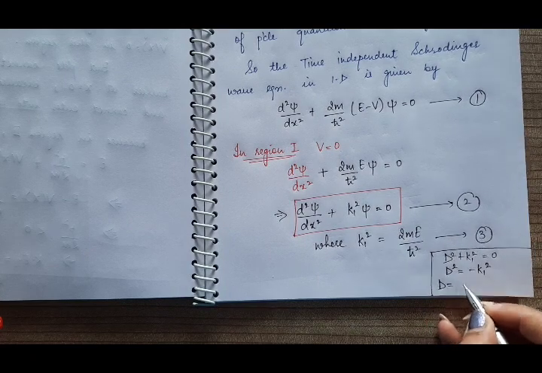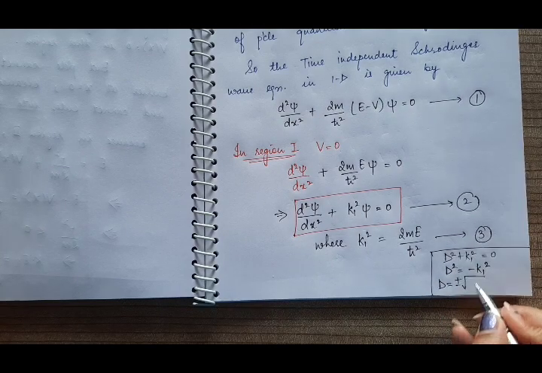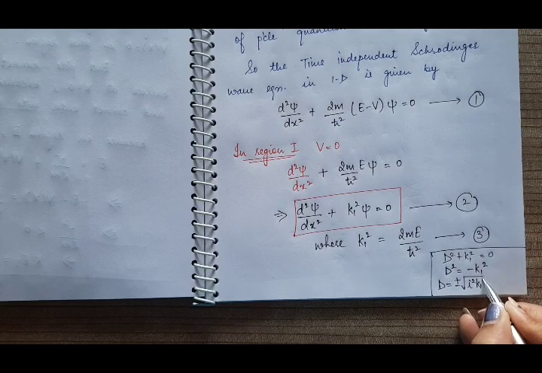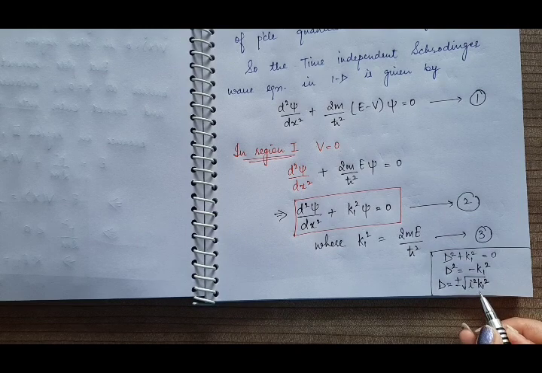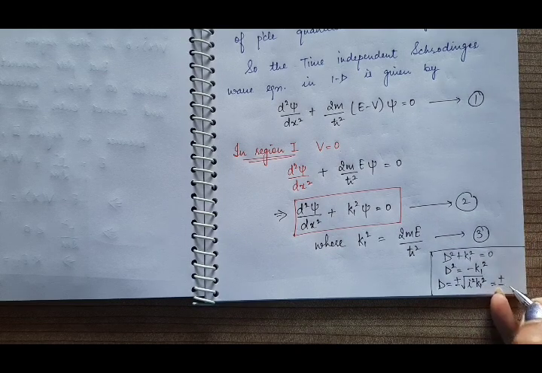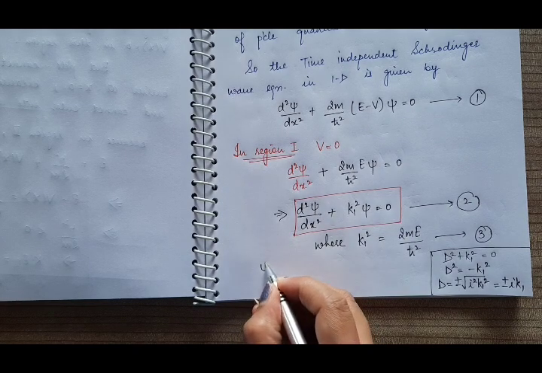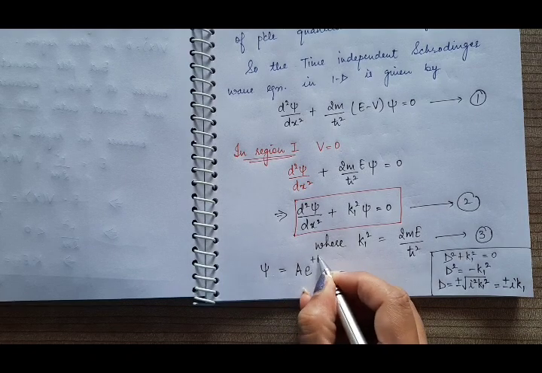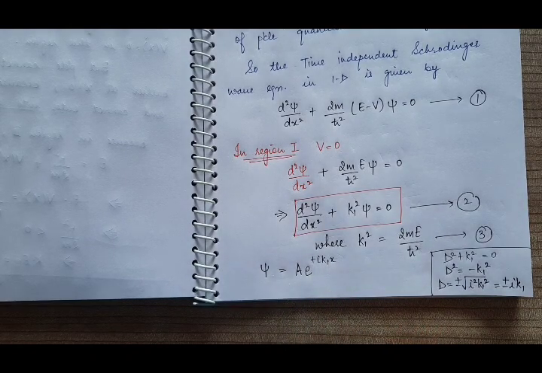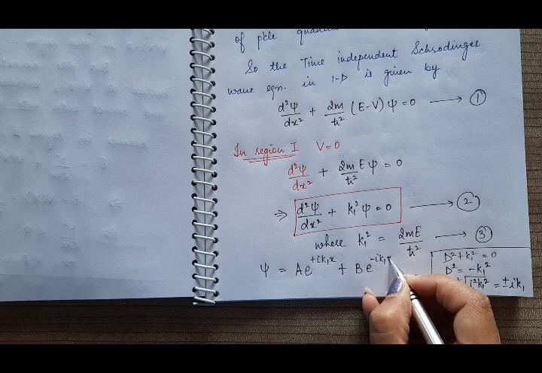So D = ± root of −1, and you can write this −1 as iota squared. So the square root of iota squared k1 squared will be iota k1. So it comes out to be ± iota k1. So the solution of this second order differential equation will be ψ = A e^(+iota k1 x) + B e^(−iota k1 x).